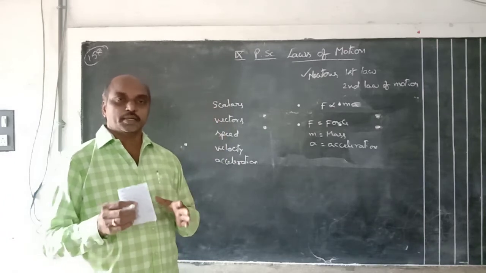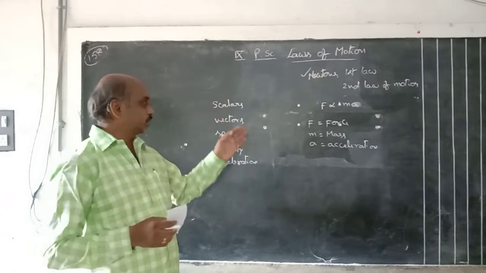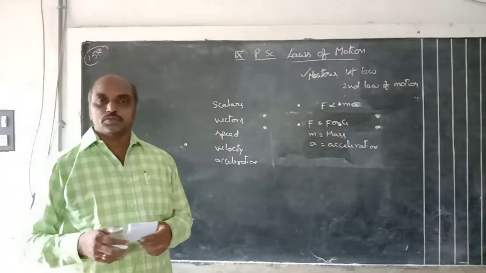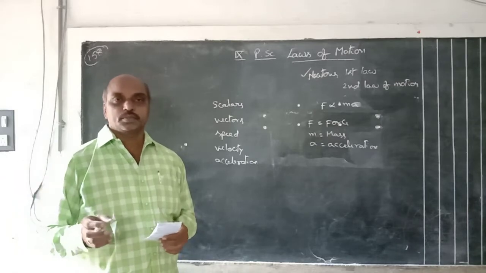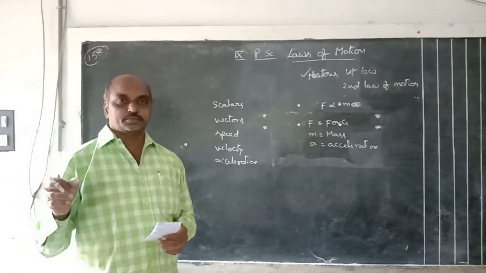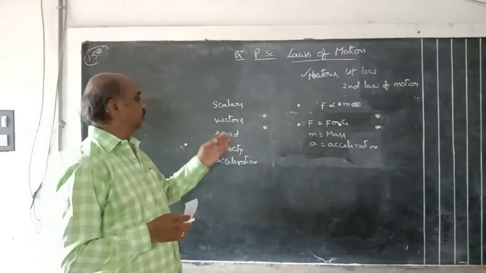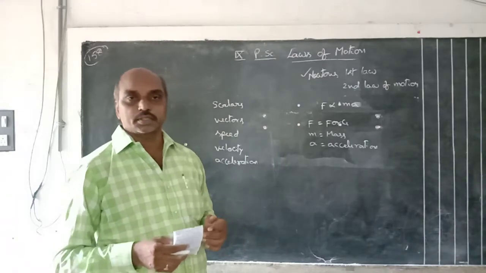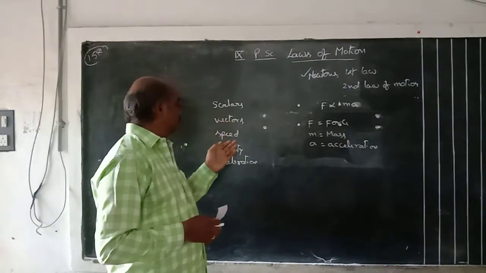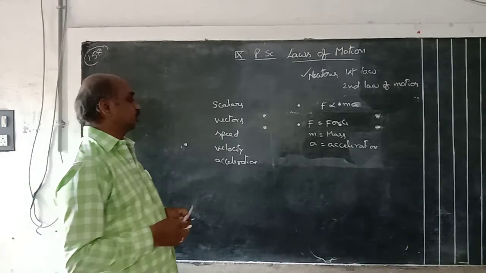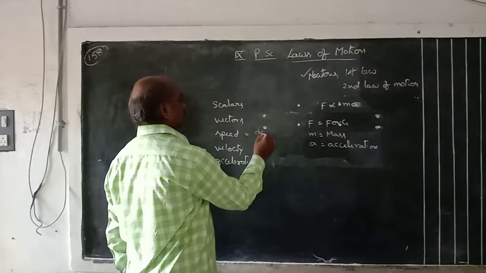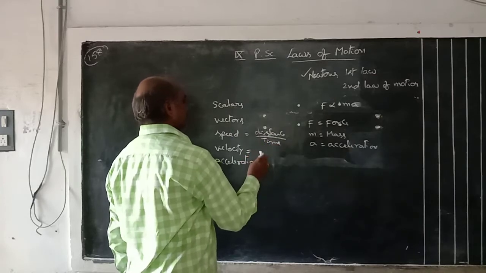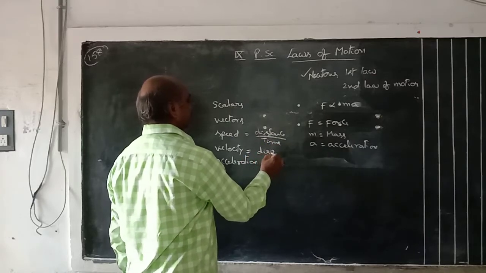Magnitude means a certain quantity, and direction is also there. An example is force. Suppose some force is applied on the object, immediately the question is in which direction. That means force is a vector quantity. Acceleration, displacement, velocity, these are all vectors. Speed means distance by time. Velocity means displacement by time.